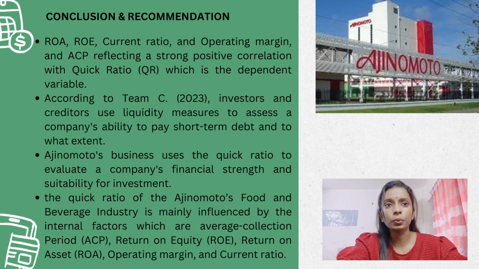Lastly, the quick ratio of Ajinomoto's food and beverage industry is mainly influenced by the internal factors, which are the ACP, return on equity, return on asset, operating margin and current ratio.